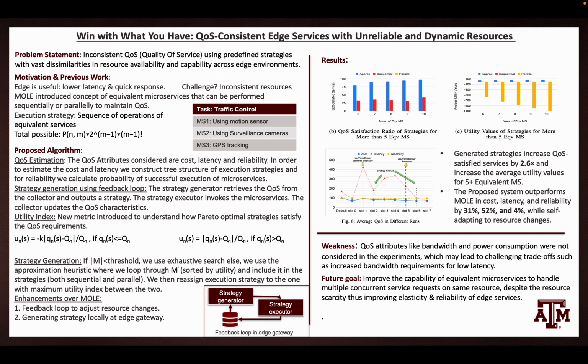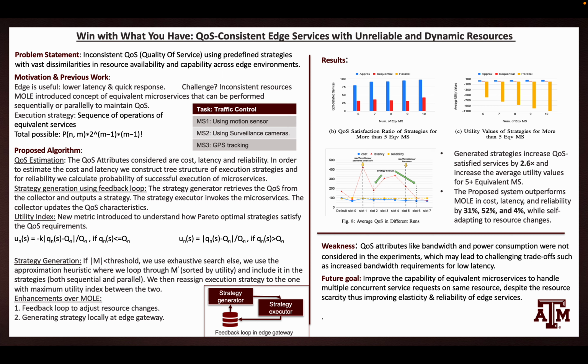In order to prove the major claim of the paper, that the system self-adapts in case of resource changes, the experiment emulates the resource changes, and our system uses the feedback loop to quickly adapt to the resource change, hence generating a new strategy to cope with the resource changes, hence maintaining the consistent QoS.